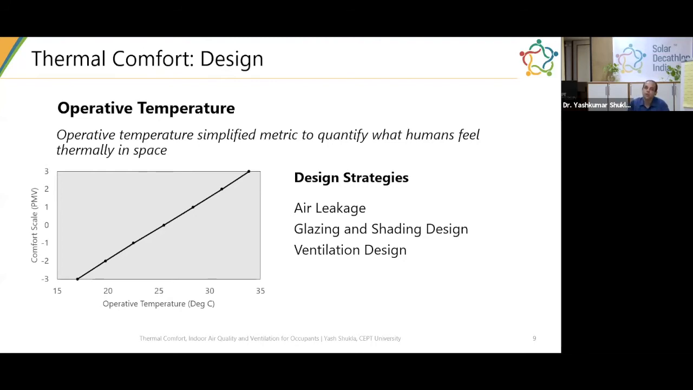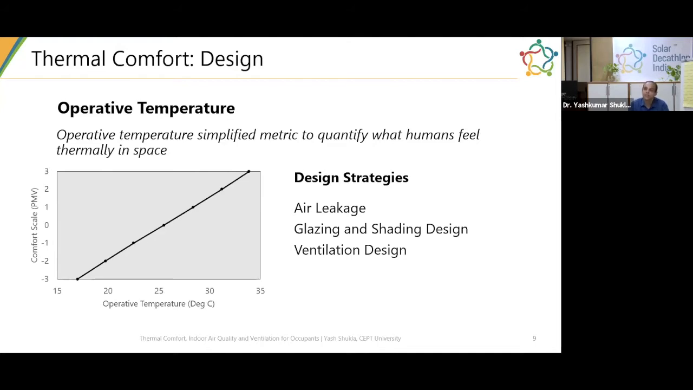What can I do to tighten my building so the air coming from the outside, and the heat and moisture that comes with the air, reduces, and my operative temperature inside the building is better controlled by the air conditioning system?